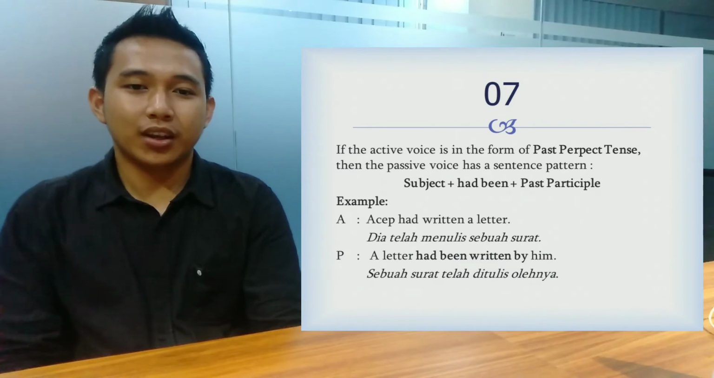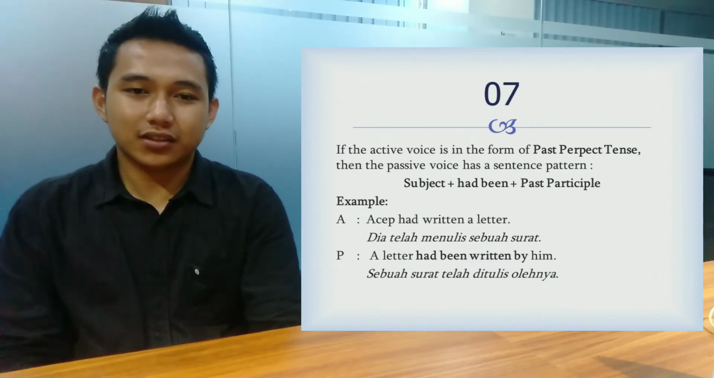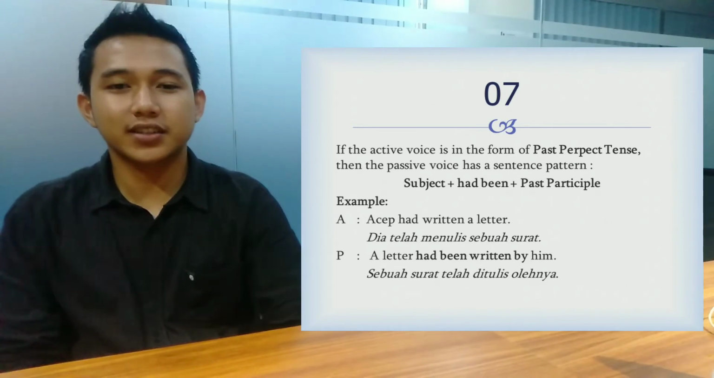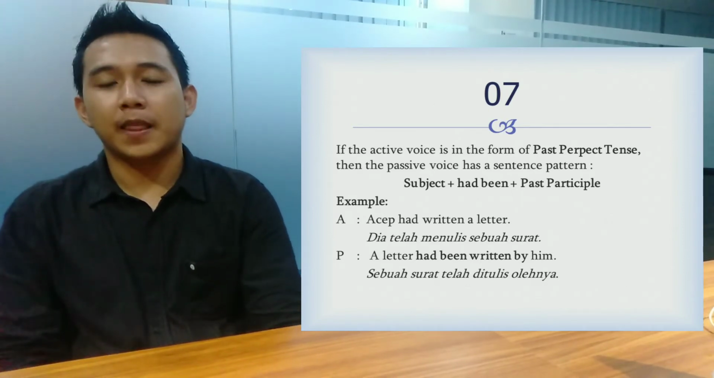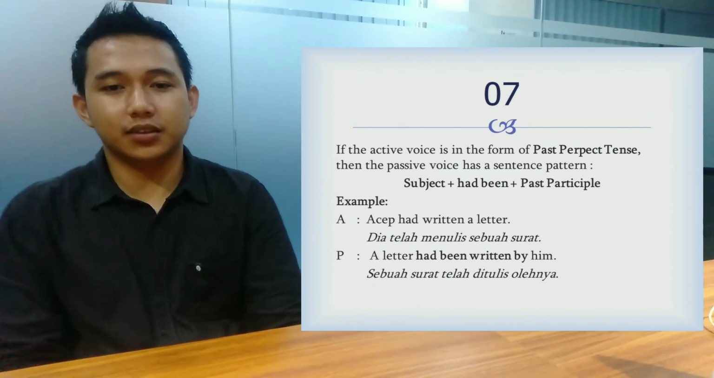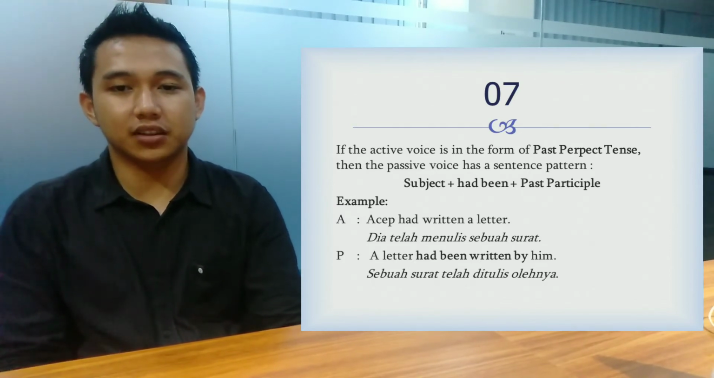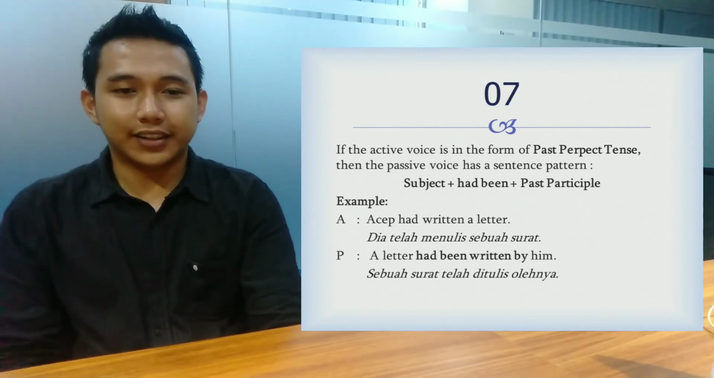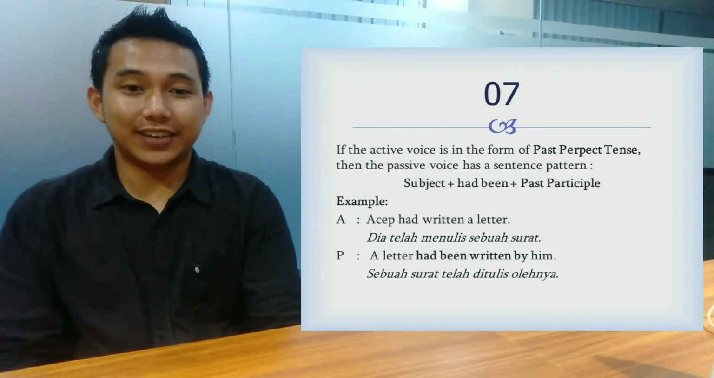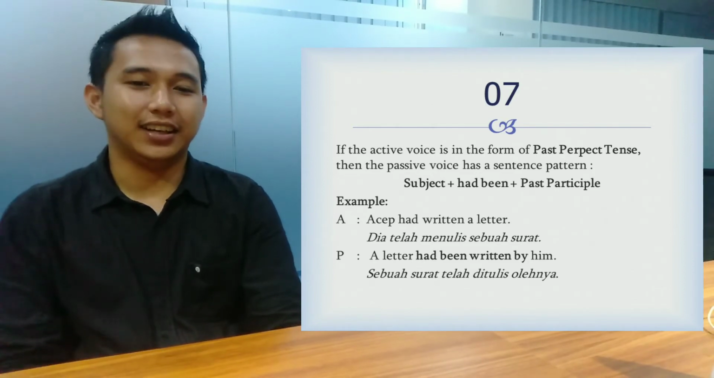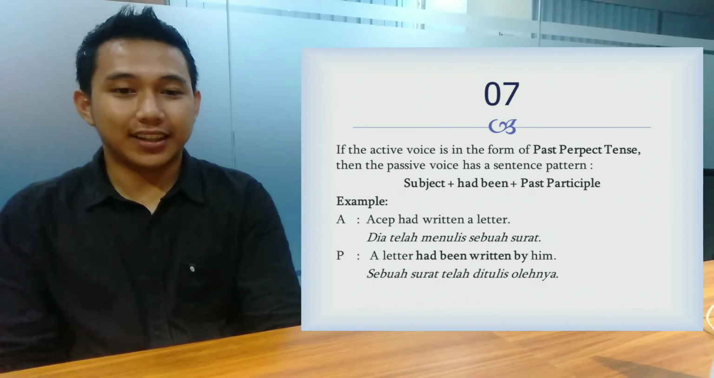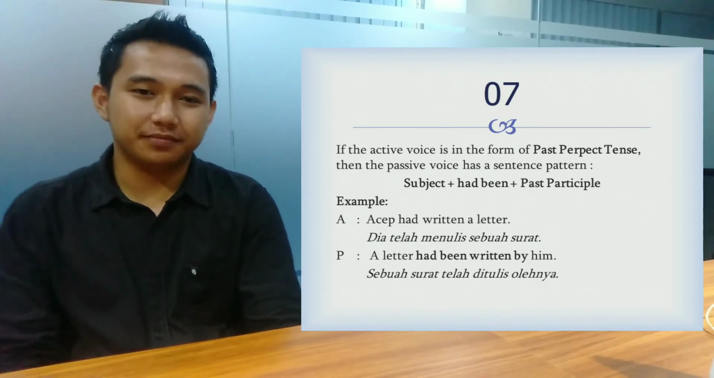Okay, next, 7. If the active voice is in the form of past perfect tense, then the passive voice has the sentence pattern: subject plus had been plus past participle. Example: Acep had written a letter, and in passive voice, the letter had been written by him.